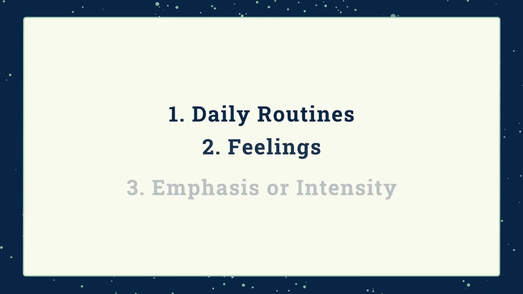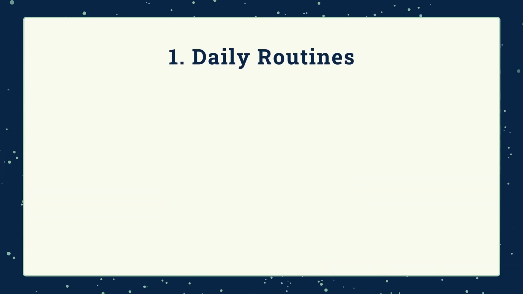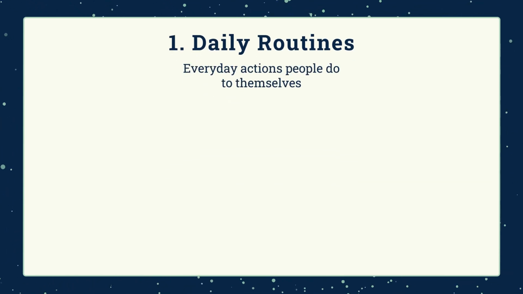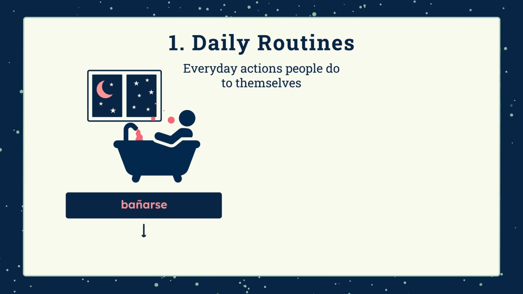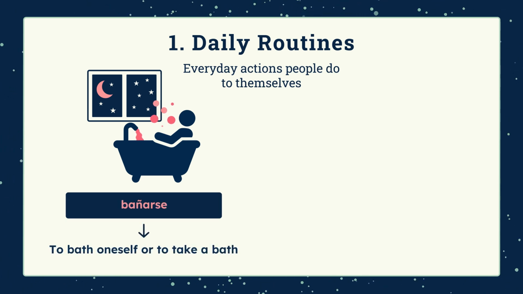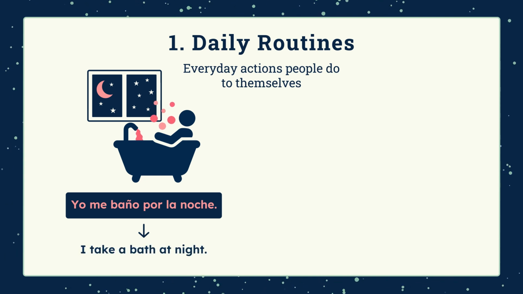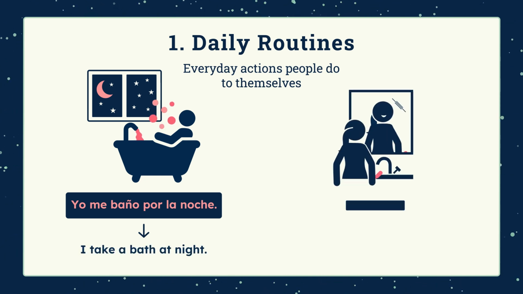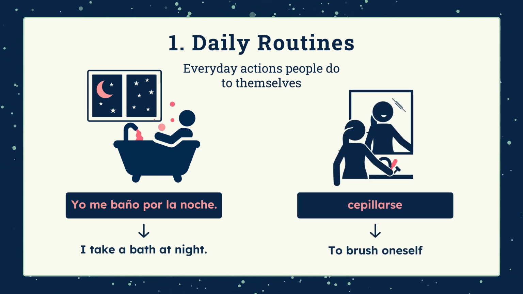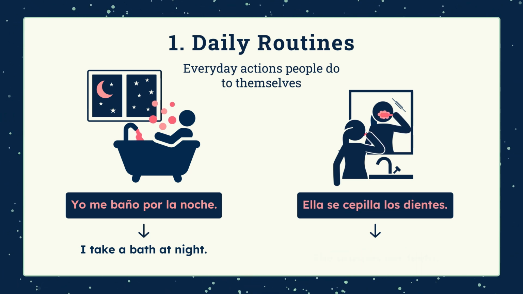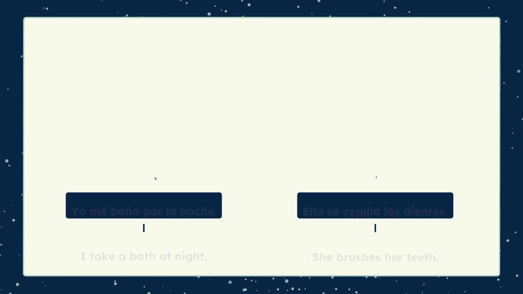Reflexive verbs can be used in 3 distinct ways. Daily routines. Some reflexive verbs describe everyday actions people do to themselves. For example, bañarse means to bathe oneself or to take a bath, as in, yo me baño por la noche. I take a bath at night. Another common example is cepillarse, to brush oneself, as in, ella se cepilla los dientes. She brushes her teeth.